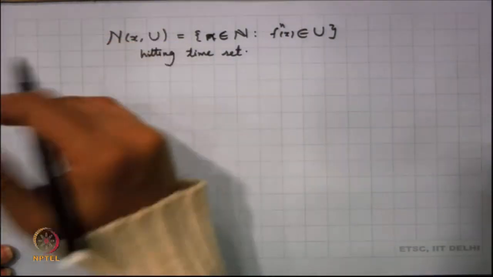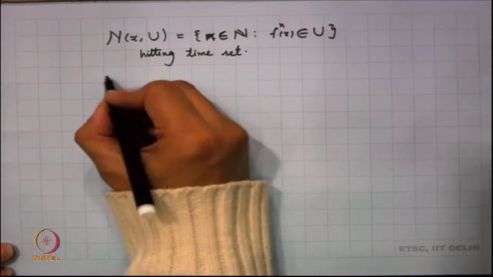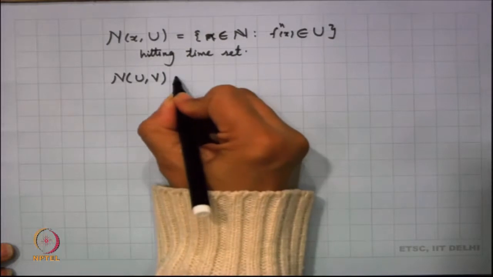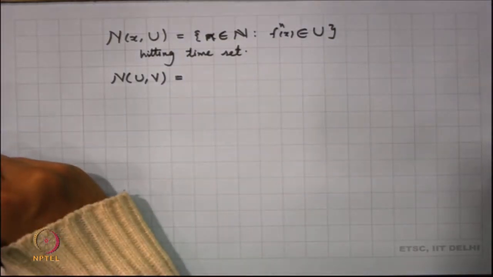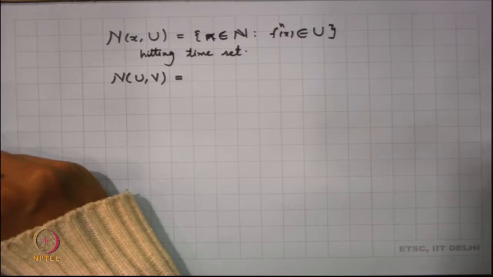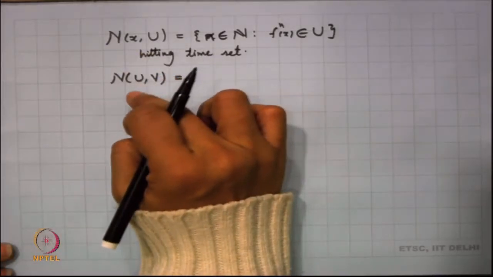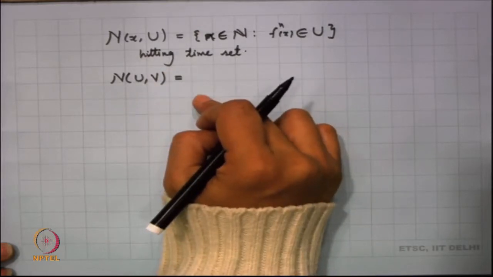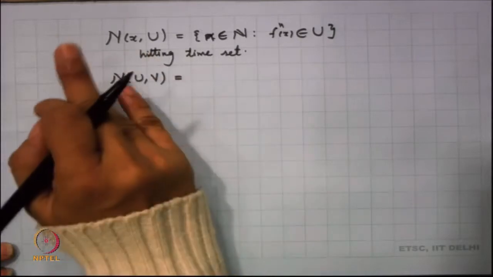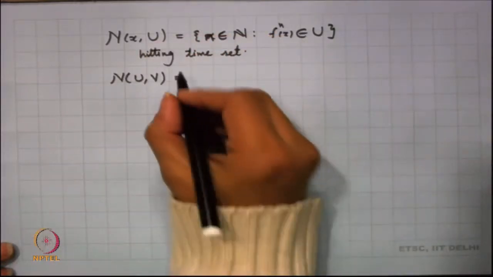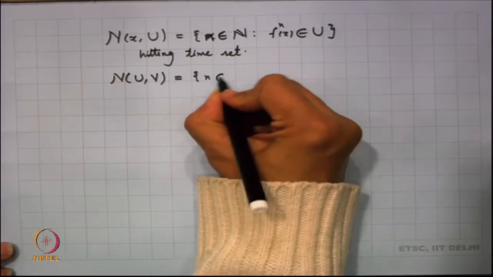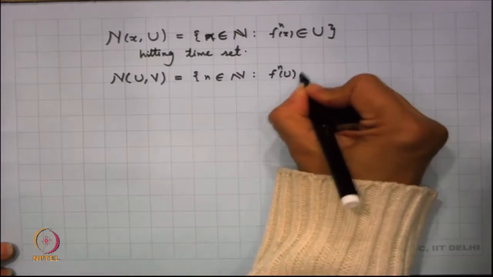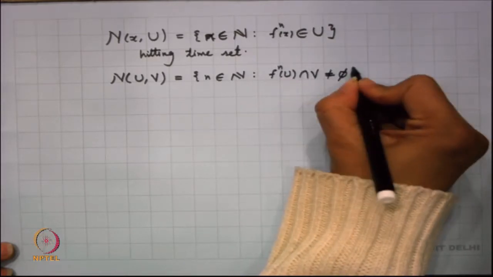Now, we can slightly generalize this to accommodate something more. I am looking into U and I am looking into V. What is N(U,V) equal to? Now, I can say that there is a point x in U which hits V. Since there can be many x in U which hit V at different times, this is the set of all n in the natural numbers such that f^n(U) intersection V is non-empty.